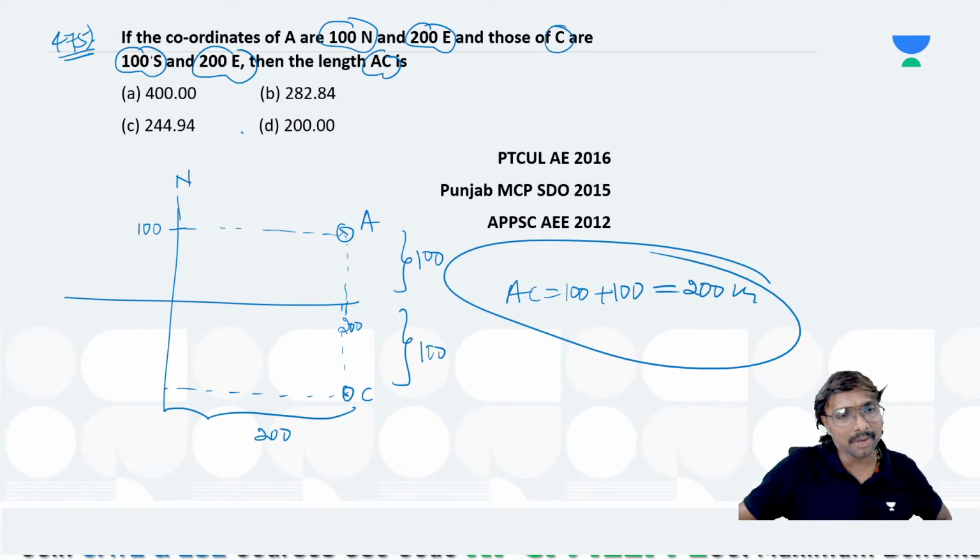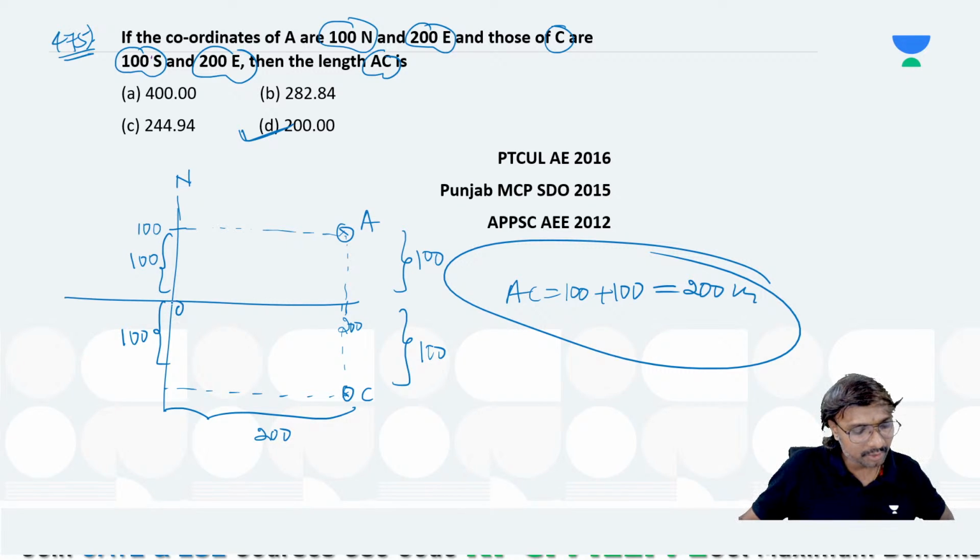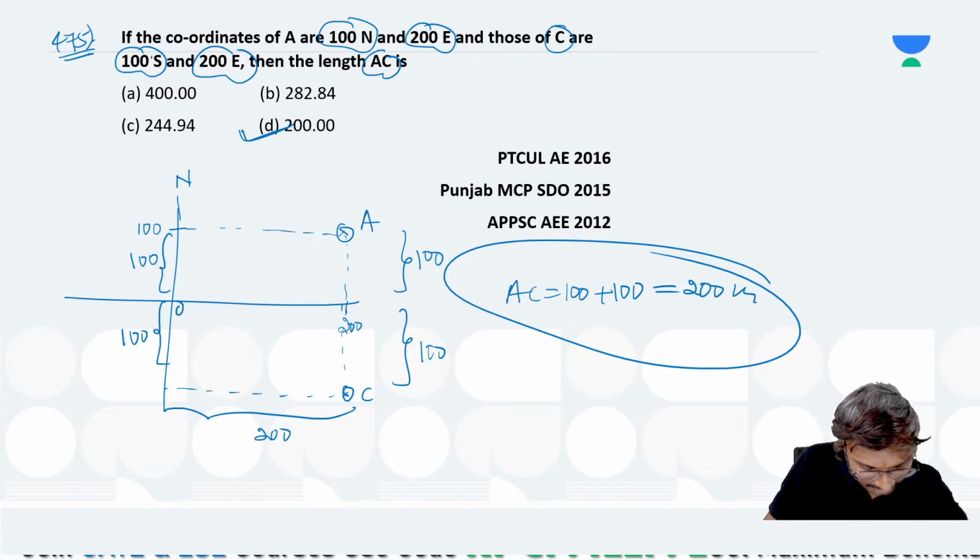Which option is correct now? Option D will be the correct one, everyone. So this is south side 100 meters and this is north side 100 meters with respect to the origin, right? So now 200 meters is the answer. Option D will be the correct answer. You can say we just observe it like that, isn't it?